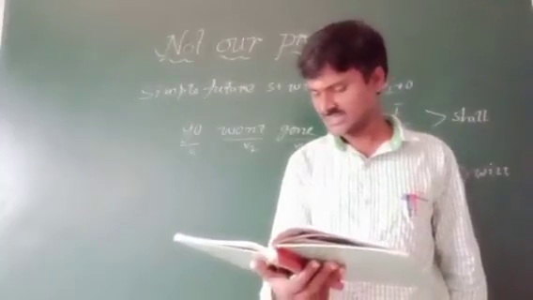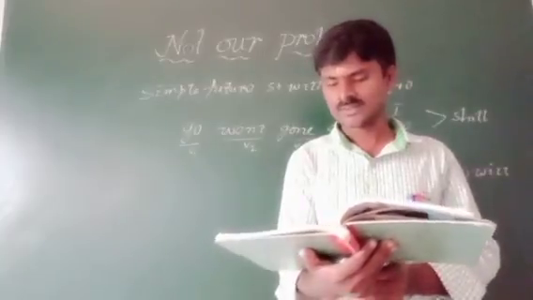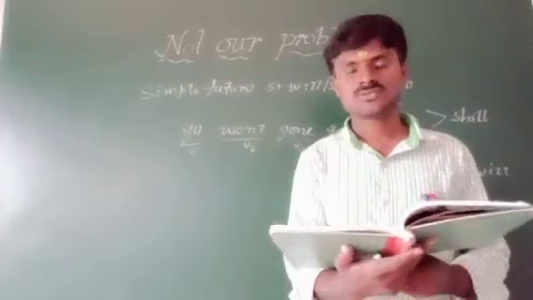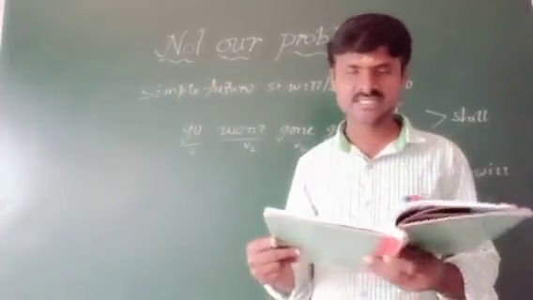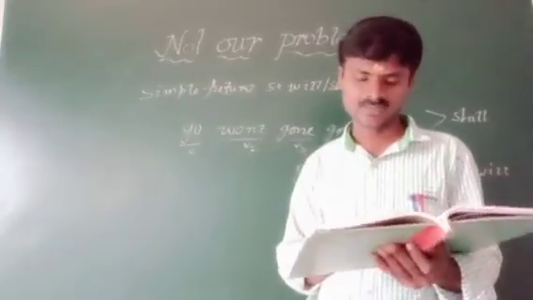And the next one, page number 69, B Roman. Rewrite the paragraph after changing the highlighted words into past tense. 'Is' is given, but in place of 'is' you have to write 'was'.